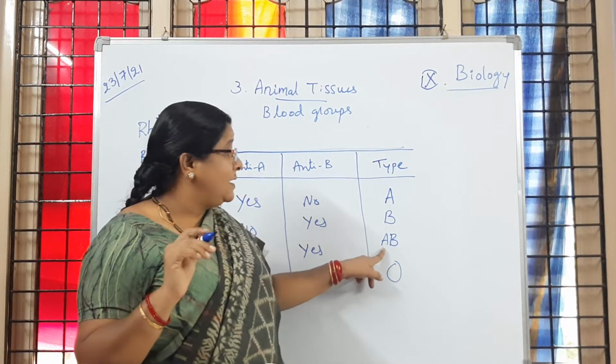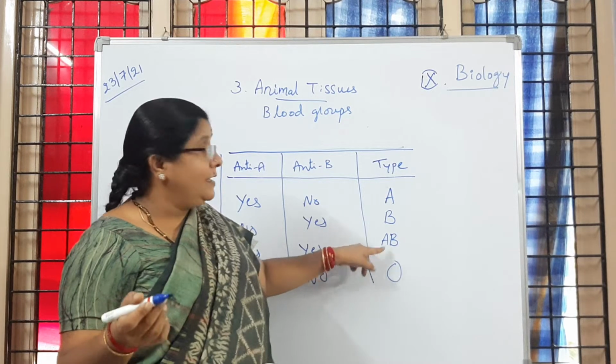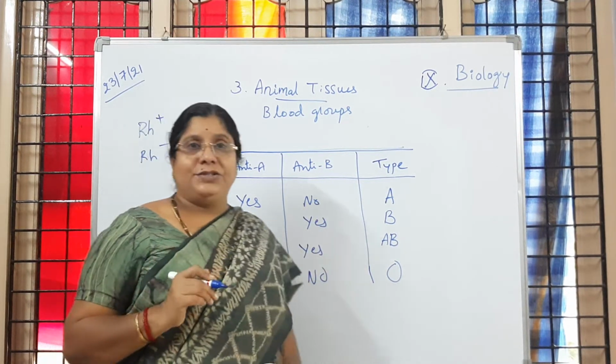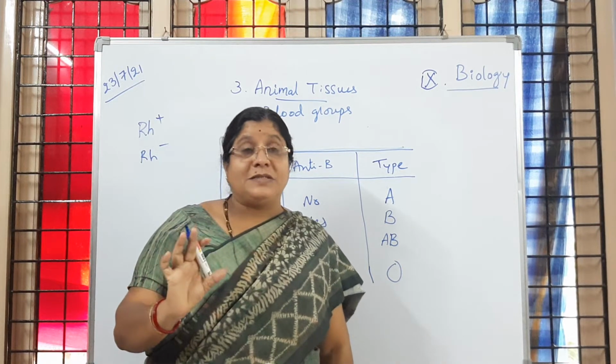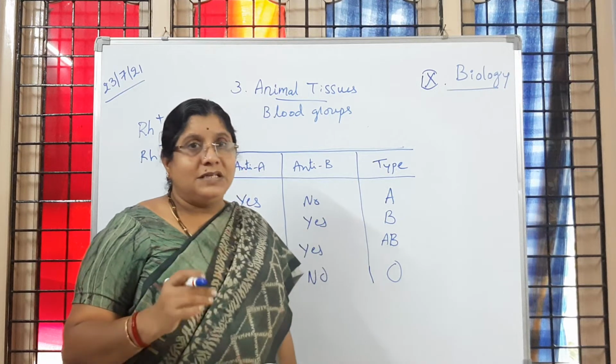And they can receive blood from A positive people. A positive can receive blood from A positive, B positive and O positive, AB positive, like that. So positive or negative also must be seen, otherwise that also results in severe problems. Is it clear to children?